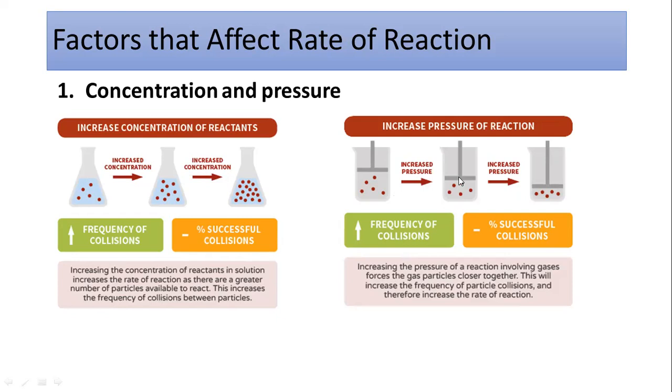And what is happening again, if you increase the pressure, look at the position of the piston over here. Again, the volume is small. That means the frequency of collision is going to increase because there is less volume. In less volume, there is more chance for the reactants to collide together. That's why the frequency of collision increases, and the percentage of successful collisions is increasing. That means the effective collisions are going to increase, as we have discussed before.